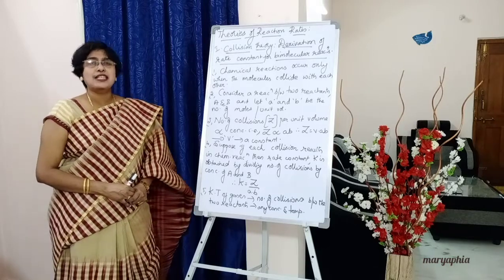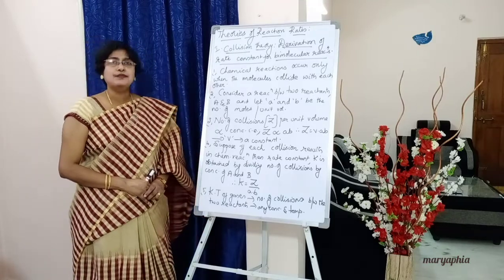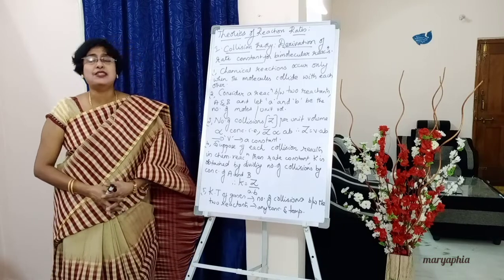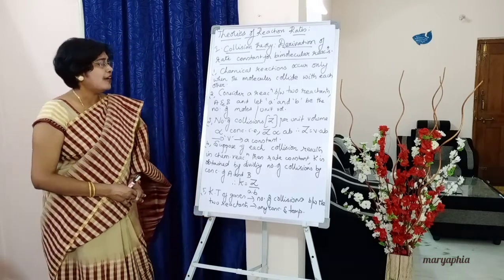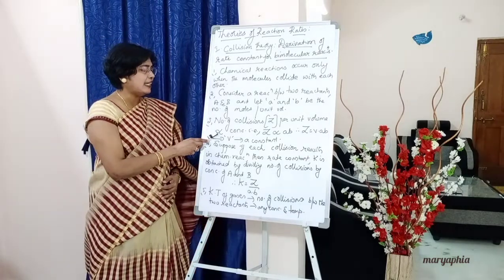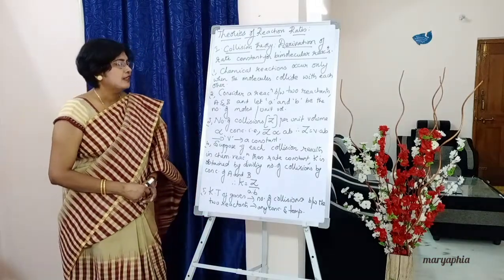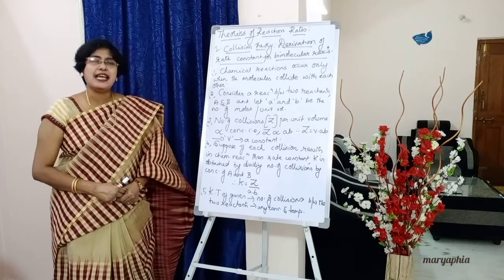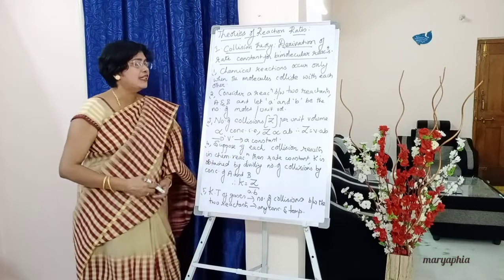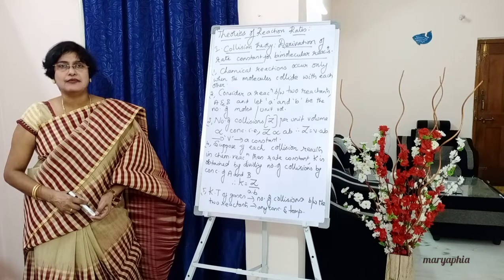Now the number of collisions, let us assume it to be capital Z. Per unit volume, the number of collisions between capital A and capital B, denoted by capital Z, is directly proportional to concentration of capital A and capital B. That is students, I have written here capital Z proportional to small a into small b.